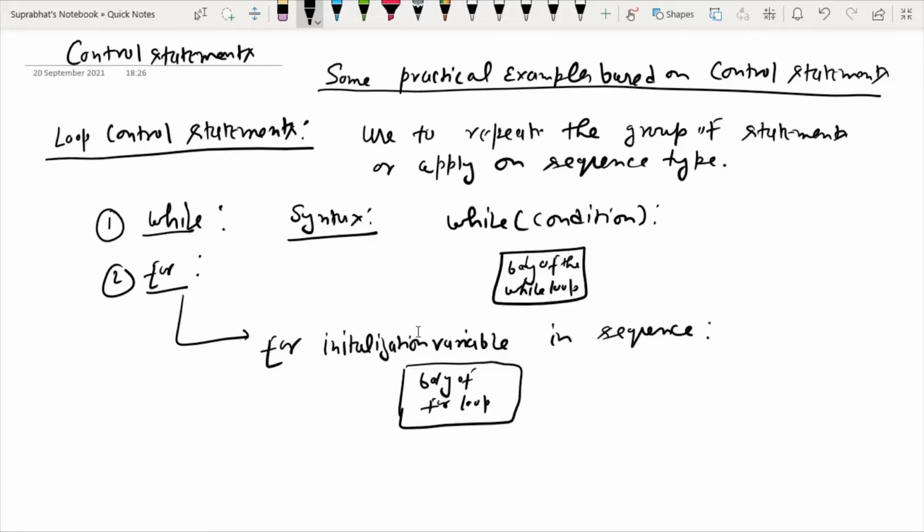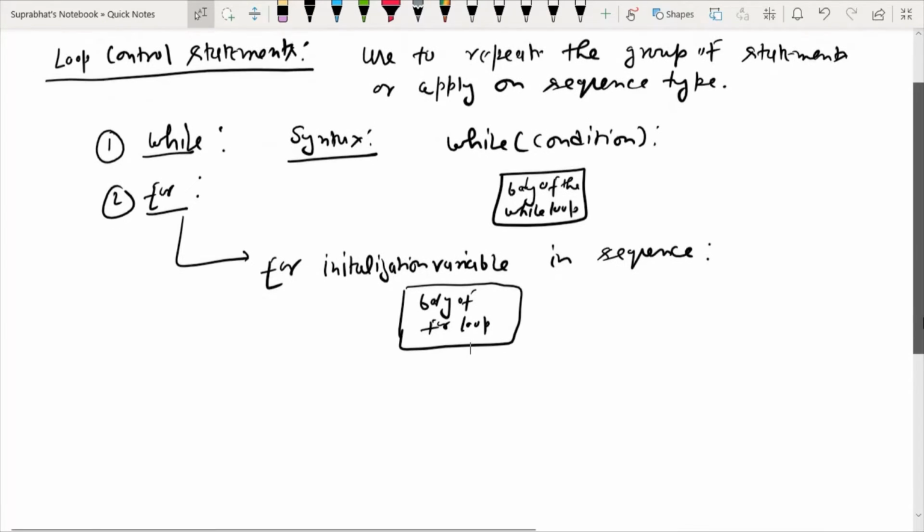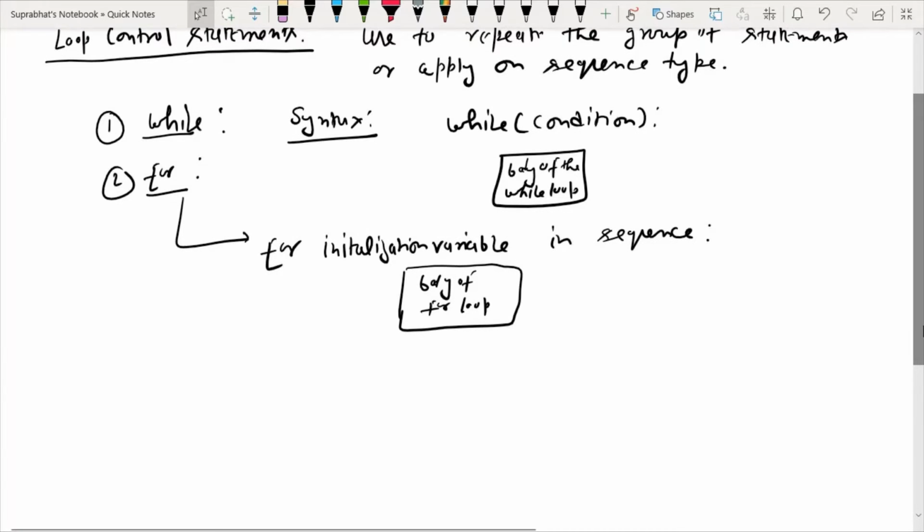So in today's lecture we will take one practical example of looping control statements. First we will make this program by the use of a while loop, and after that we will make this program with the help of a for loop.